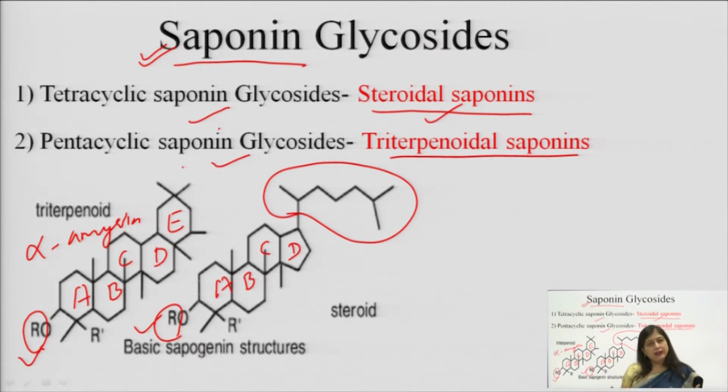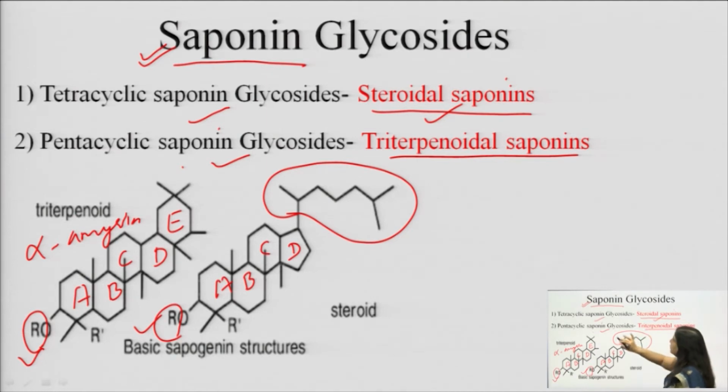But what are the differences in both types of saponins? Steroidal saponins have a 4-membered ring where their properties change; mainly they have a steroid-like activity, like the steroids present in our body, the corticosteroids. While triterpenoids have a pentacyclic structure, and their structure shows antioxidant effects. Their effects are very much free radical scavenging. They have different types of activities compared to the steroidal saponins. So this is the basic difference in the two categories.